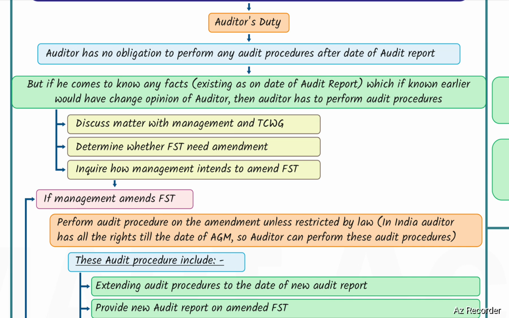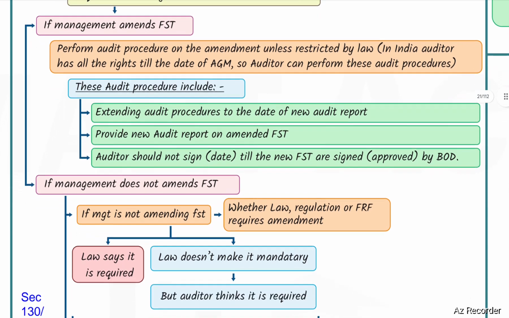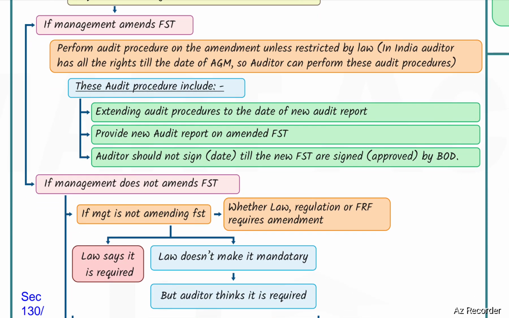with the governance, determine whether financial statements need amendment, and inquire how management intends to amend the financial statements. If management amends the financial statements, perform audit procedures on the amendment unless restricted by law. In India, the auditor has all the rights till the date of the AGM, so the auditor can perform these audit procedures. These audit procedures include extending audit procedures to the date of the new audit report and providing a new audit report on the amended financial statements. The auditor should not sign or date till the new financial statements are signed, that is, approved by the Board of Directors.